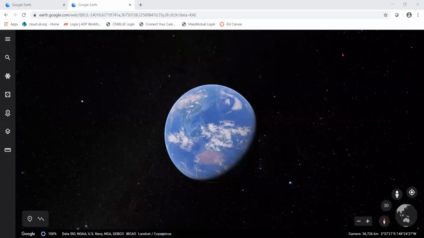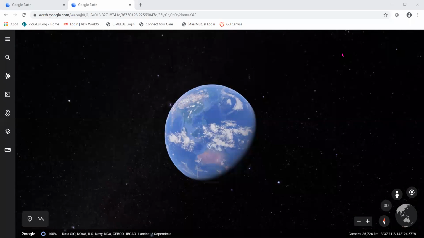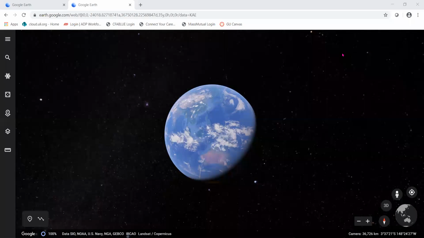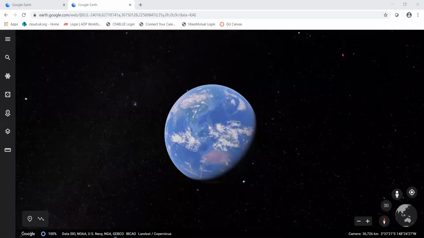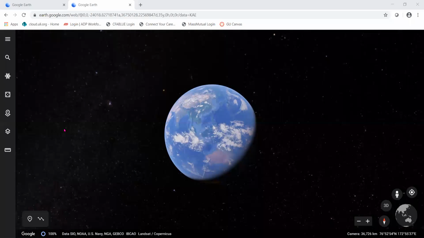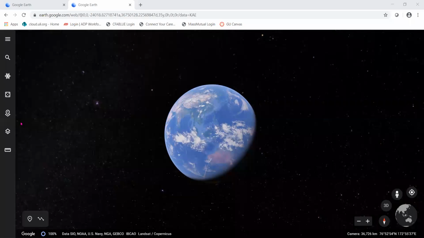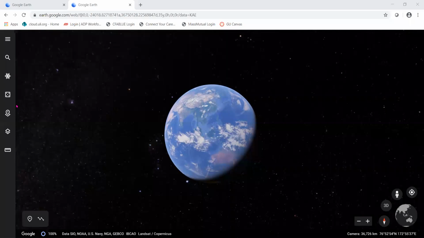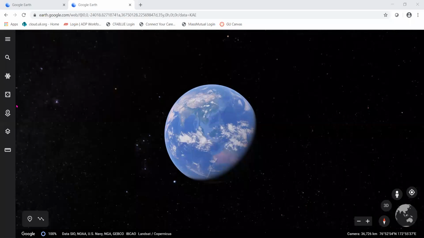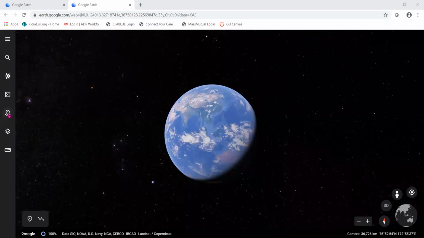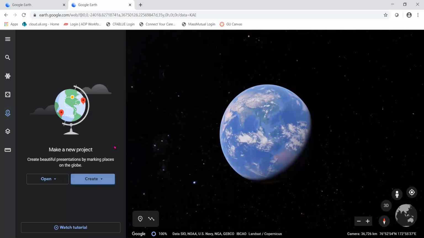What you see on my screen right now is the homepage of Google Earth. So when you followed the link from our main slide, this is what you should see. And you're going to start by opening a new project. So I'm going to take my mouse over here to this sidebar, and I'm going to click on the thing that looks like the Google pin that you place in the map when you're going someplace. And I'm going to click on it, and I'm going to open up a new project.